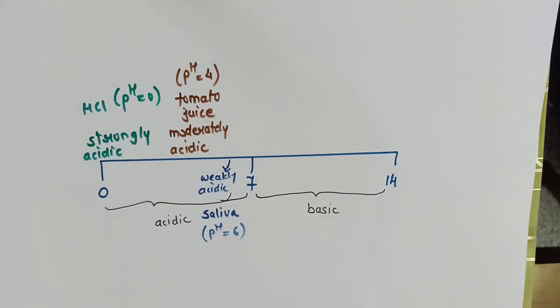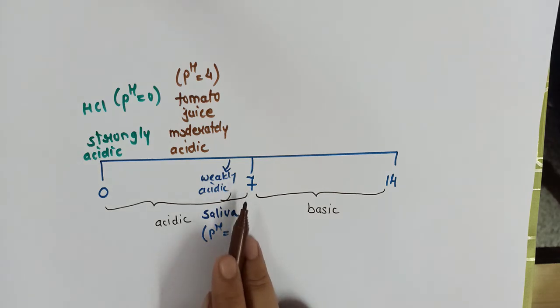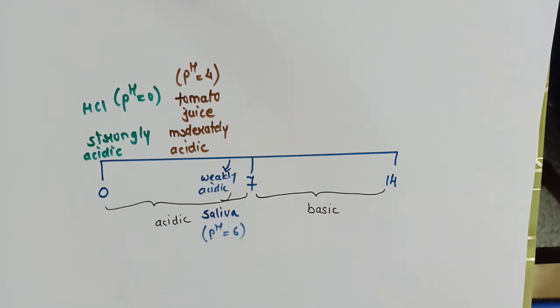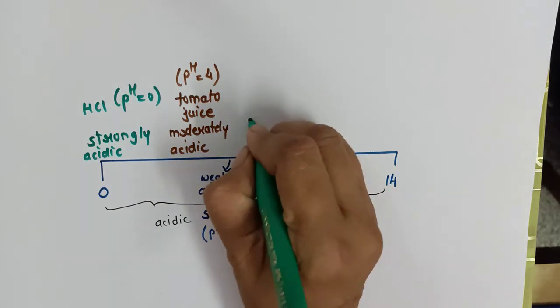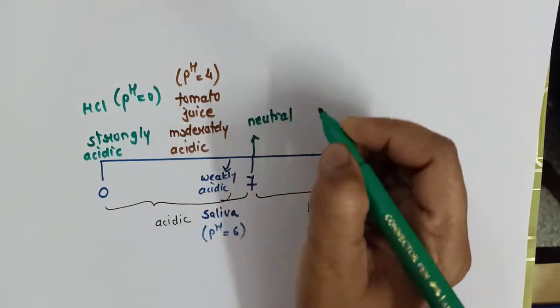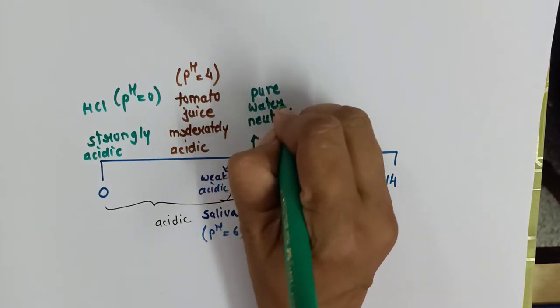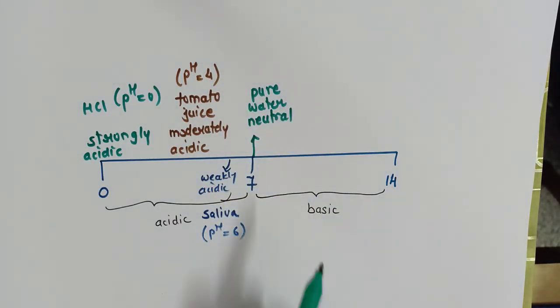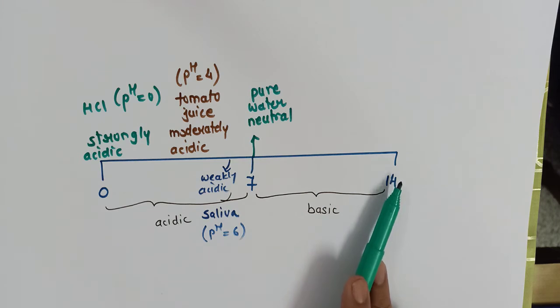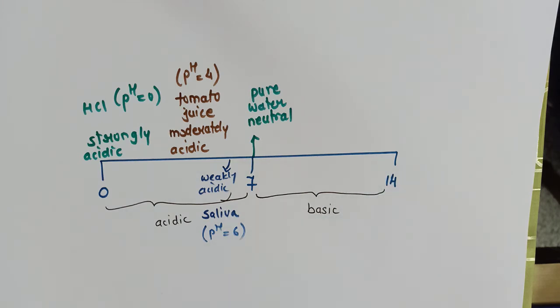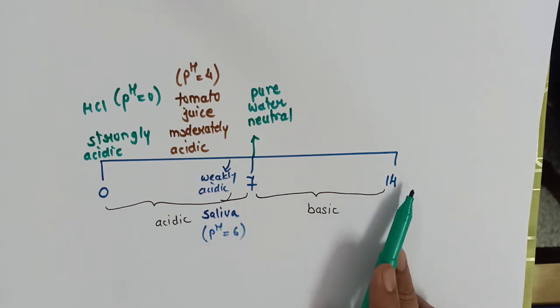Those which have pH 7 are neutral. For example, pure water. Pure water has pH 7. Now when we move towards the right side of the pH scale, the basic strength increases.